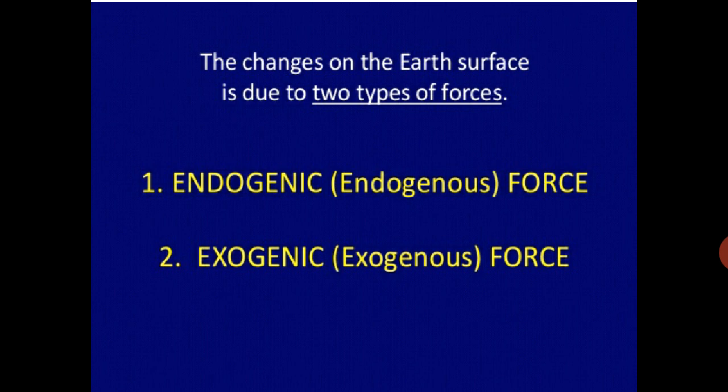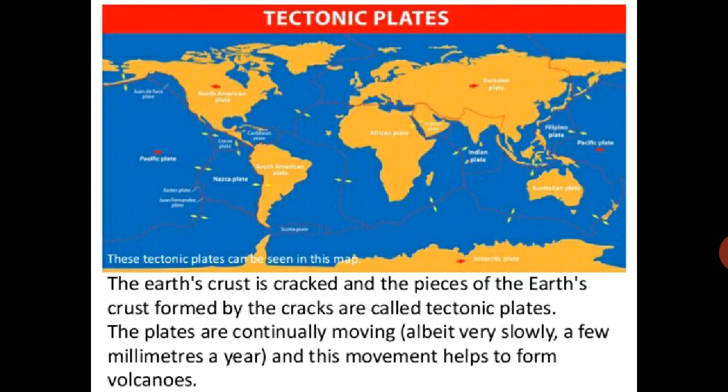Endogenic force and exogenic force, or endogenous force and exogenous force. These two types of forces are there. Now see the tectonic plates. The earth's crust is cracked. The pieces of the earth's crust formed by the cracks are called tectonic plates. Because of the cracks, the pieces are formed, and these are known as tectonic plates.